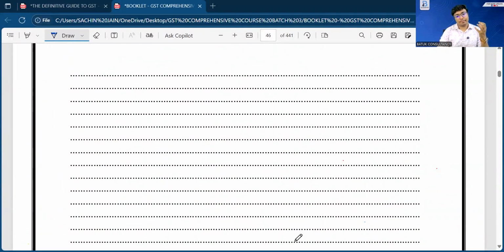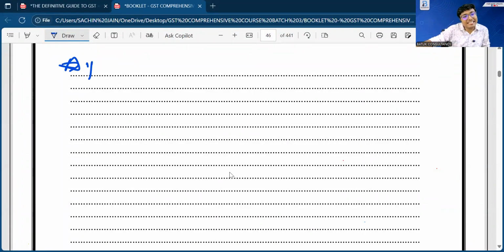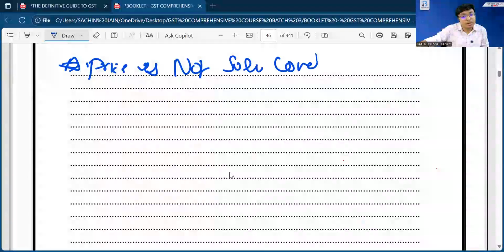Now, sir, you are saying that buyer and supplier are not the related party and price is the sole consideration. Then the transaction value will become taxable value. Okay, agree. But sir, think about it. Suppose price is not the sole consideration.